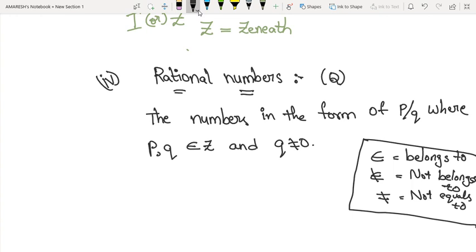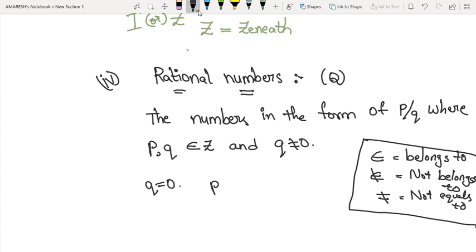Okay, I want to explain rational numbers again. Rational numbers are denoted with capital Q. Its definition is the numbers in the form of P by Q, where P comma Q belongs to integers and Q not equals to 0. Now let us see what will happen if Q equals to 0.